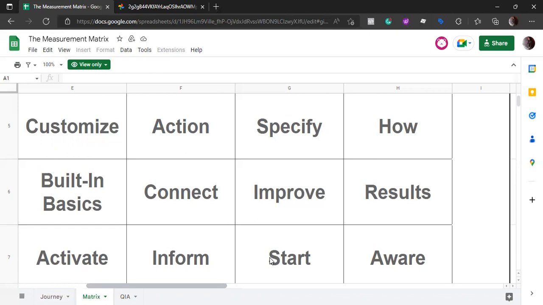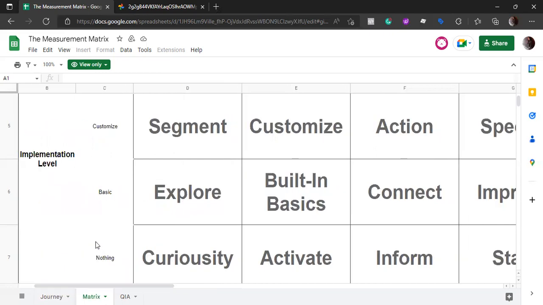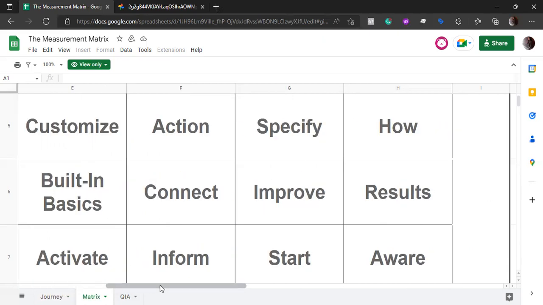So we start to optimize system-wise, as we are at a stage where the implementation can be a bit complex, right? Because we have passed nothing, basic, customize. We are at customize, right? So the questions can be a bit tricky. So we are expanding our implementation. We are starting to optimize more and more things, right?